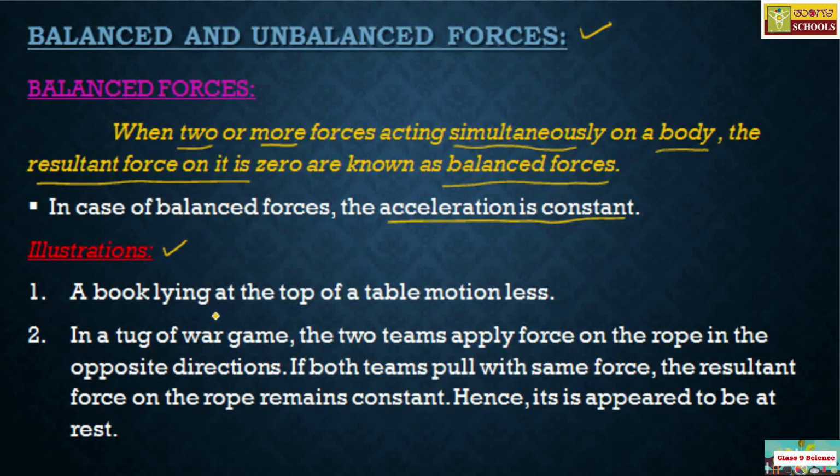A book lying on the top of the table motionless. In the previous example we kept an object like a book at rest on a table. So that is also an example of balanced force. Why? The resultant force on that is equal to 0 and hence it is motionless. So this is the first example of balanced force.